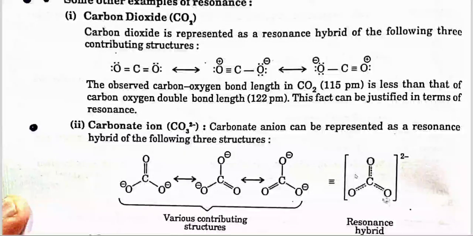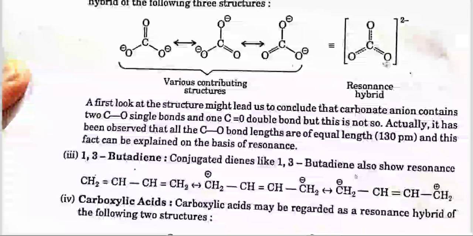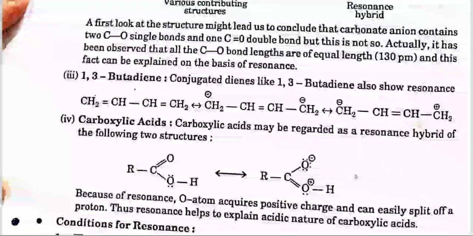Carbonate ion. The carbonate anion can be represented as a resonance hybrid of the following three structures. A first look at the structures might lead us to conclude that the carbonate anion contains two carbon-oxygen single bonds and one carbon-oxygen double bond. But this is not so. Actually, it has been observed that all the carbon-oxygen bond lengths are equal, and this fact can be explained on the basis of resonance.